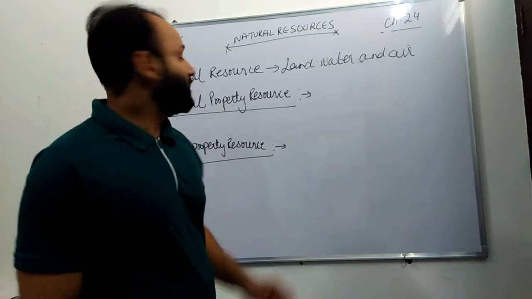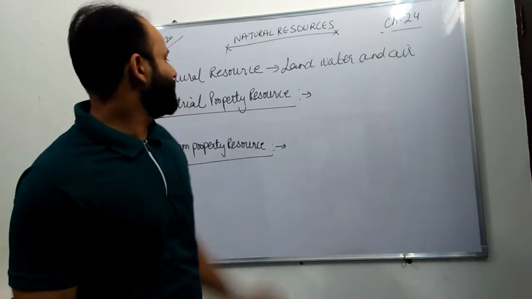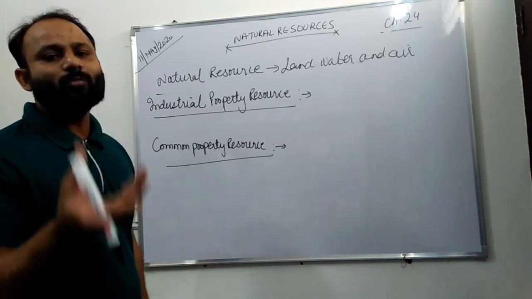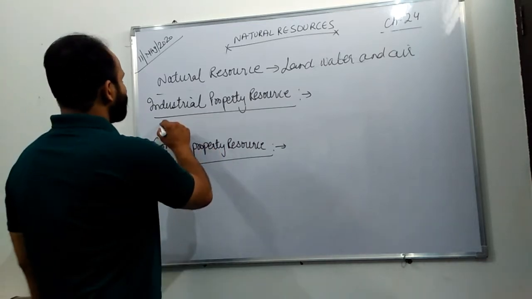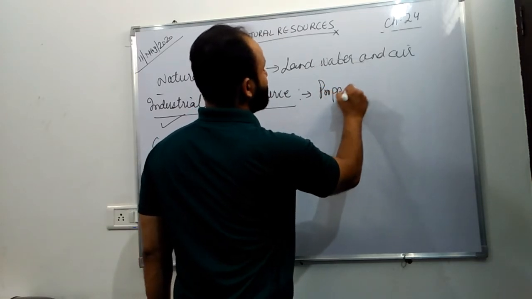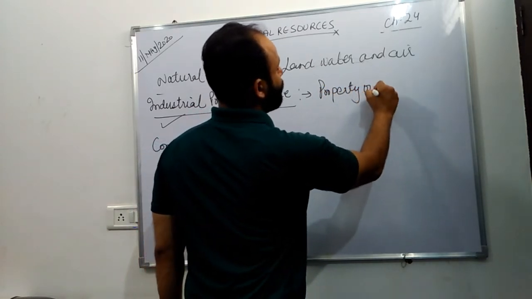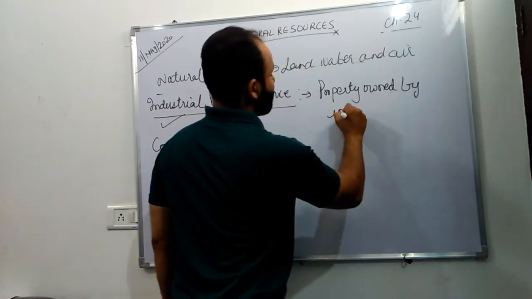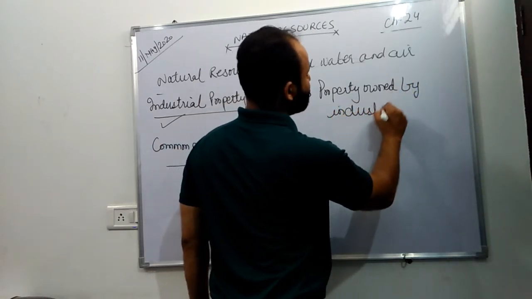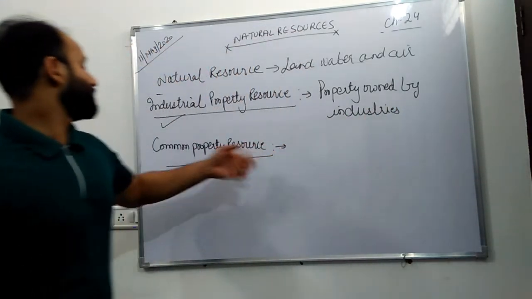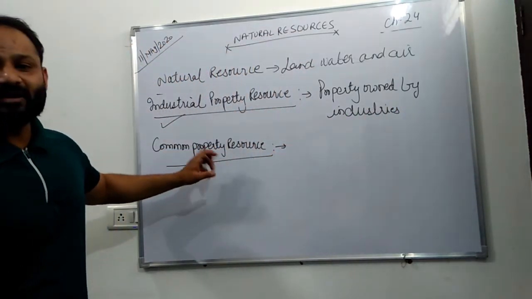The next topic is industrial property resource. One of the easiest ones. The property that is owned by industry is known as industrial property resource. We can write over here, property owned by industries.